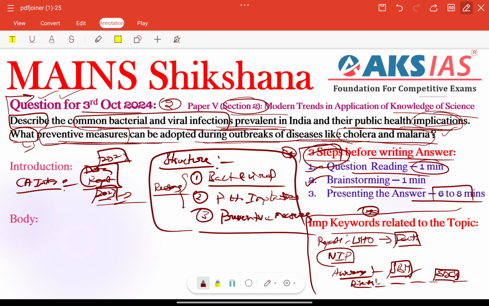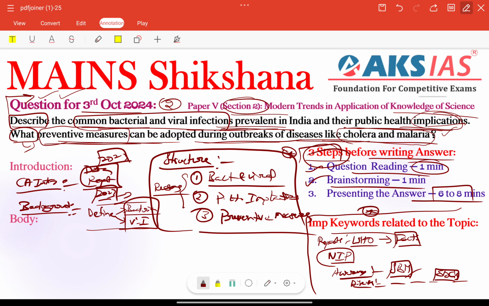Other than that, we can include some background, especially here we can simply define what is a bacterial infection and also a viral infection, right? So we can provide some examples here only, right? So a bacterial infection is a disease caused by harmful bacteria that multiply or release toxins in the body. That is clearly what we are indicating, right?